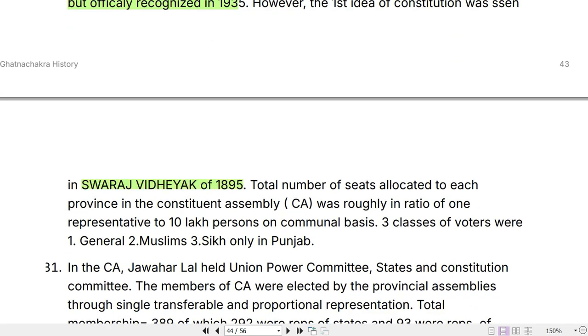Now the constituent assembly was roughly in the ratio of 1 representative to 10 lakh persons on a communal basis. Also, there were 3 classes of voters talked about in the Cabinet Mission Plan: a general voter, a Muslim voter, and a Sikh voter only in Punjab.